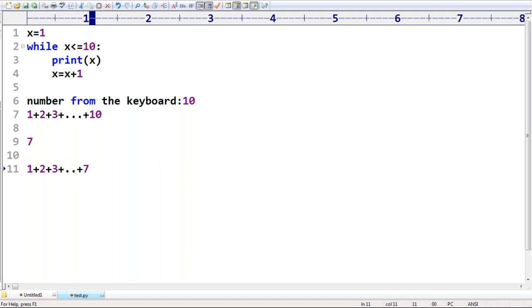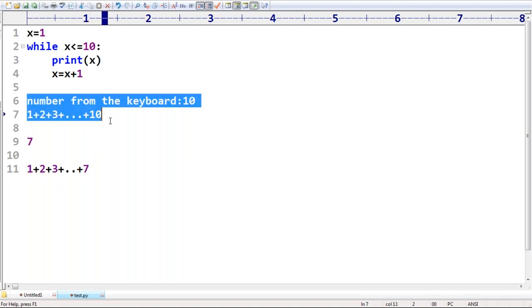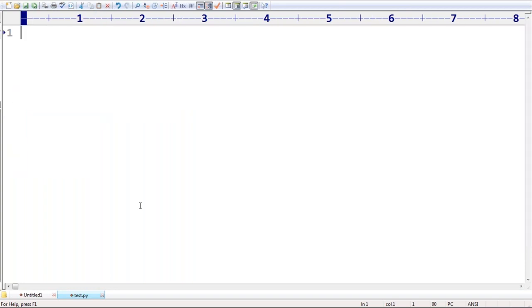Read the value n from the keyboard and print the sum of the first n natural numbers, where n is nothing but your entered value. That's my requirement. Can you please guide how I can write the code? It may be 7 or 10 or 5.